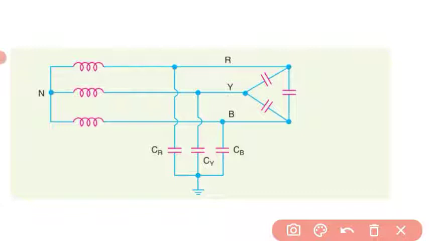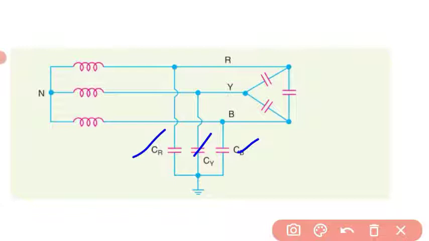Let us discuss some quantities. Here CR, CY and CB are the capacitances formed between the line and ground.